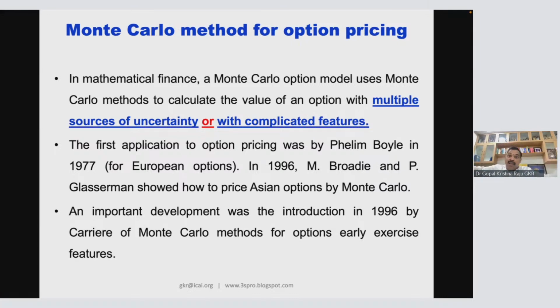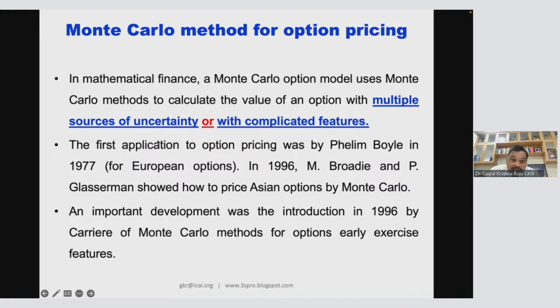In Monte Carlo, what if she says yes, she says no, she says yes, she says no, like that. What if 150 rupees, 70 rupees, 110 rupees, 45 rupees, 190 rupees, 160 rupees? Then what will be the impact and what is the probability for that? And then arrival. So that is why it is a complicated feature, with multiple sources of uncertainty.